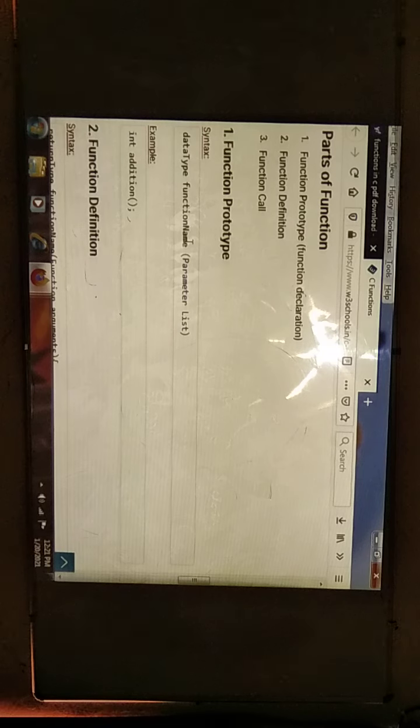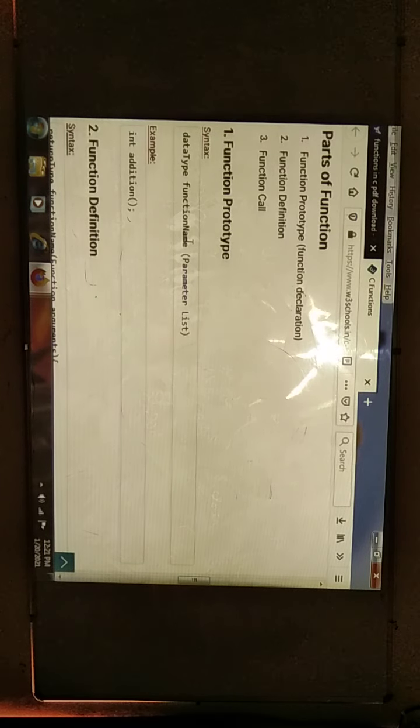First we need to use the data type, then the function name, then the parentheses, open parenthesis, left and right parenthesis. In that we pass the parameters list. The parameters list is nothing but whatever variables we need for the task we are performing, those arguments we need to pass in the parentheses. Example below we have here.